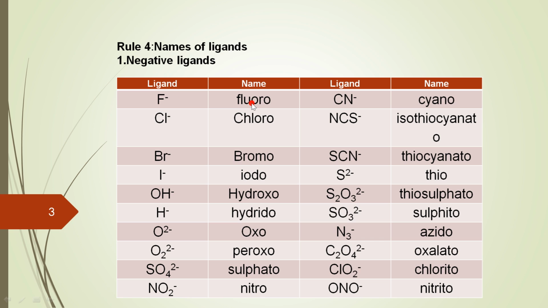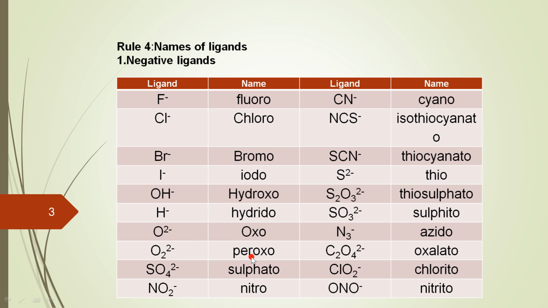We name it fluoro, ending with O. Similarly, Cl minus is chloro, ending with O. Br minus is bromo, ending with O. I minus is iodo, OH minus is hydroxo, H minus is called hydrido, and O 2 minus is oxo, ending again with O.